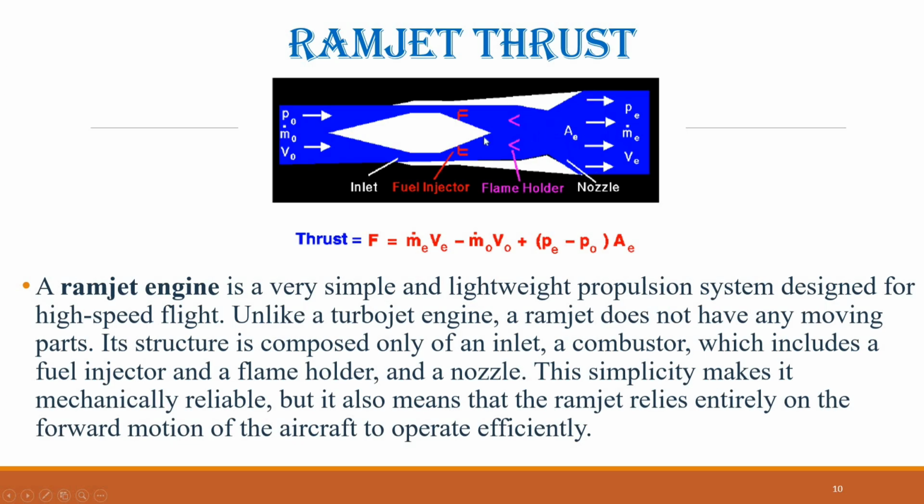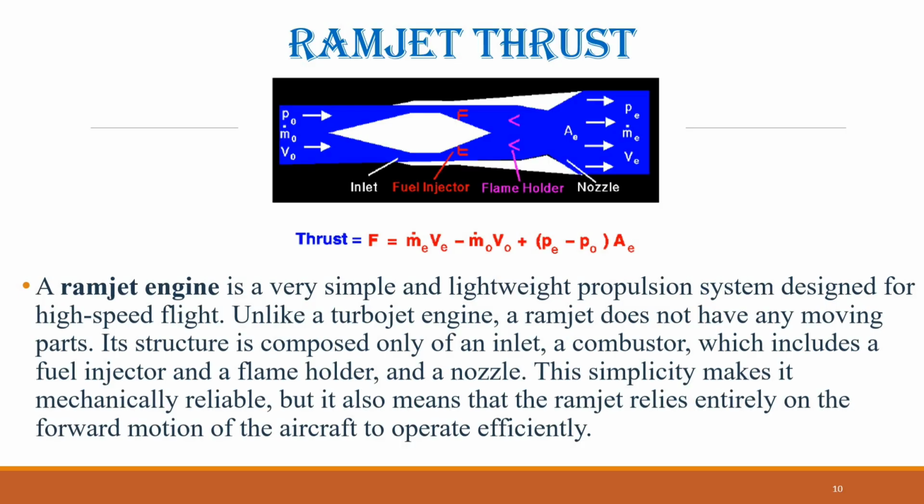As the gases exit the nozzle at a velocity higher than the free stream air, thrust is generated. Because only a small amount of fuel is added to the flow, the mass flow rate at the exit of the engine is nearly equal to the free stream mass flow.